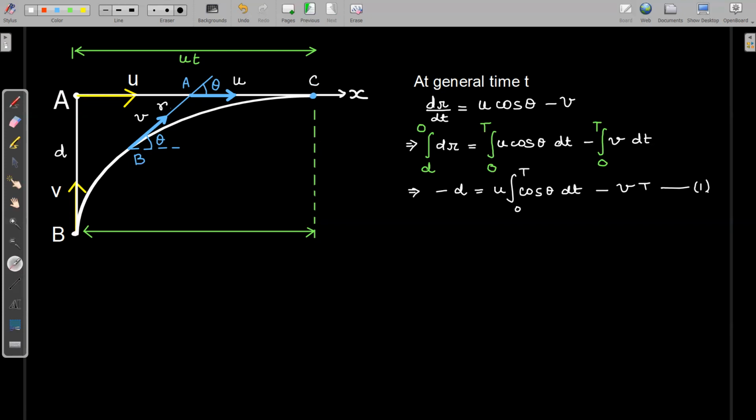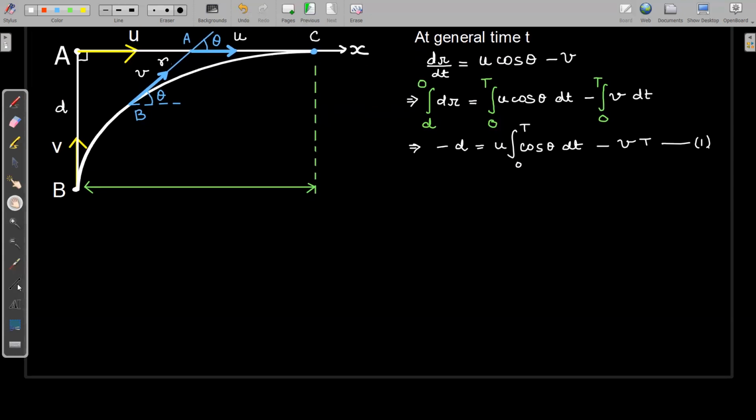So you see, if you drop a perpendicular from the initial position of B on the x-axis, it will be this line, right? So this is perpendicular. And for the point C, if you drop a perpendicular from this end onto the x-axis, it will be the point C itself. So dropping a perpendicular from the ends of the curve onto a straight line will give you the length of the projection of the curve on that straight line, right?